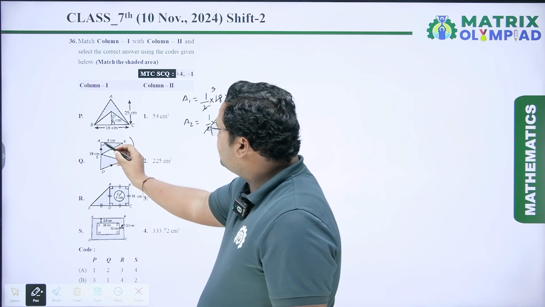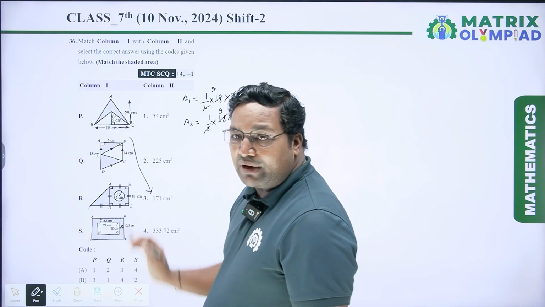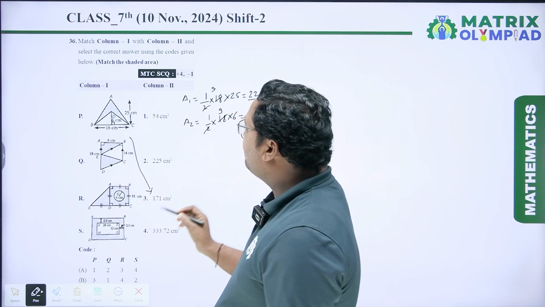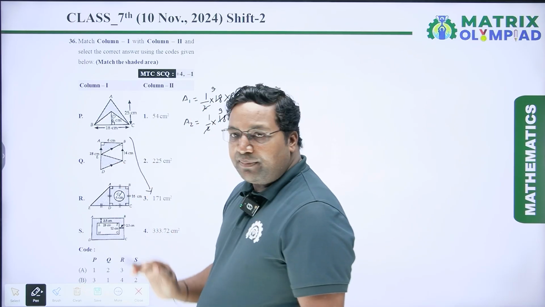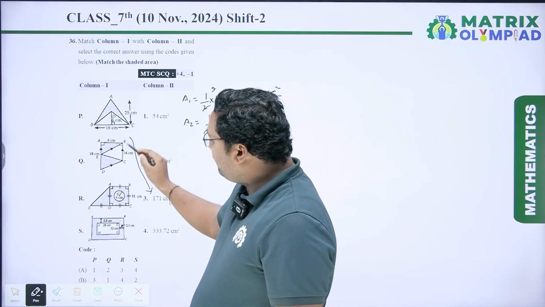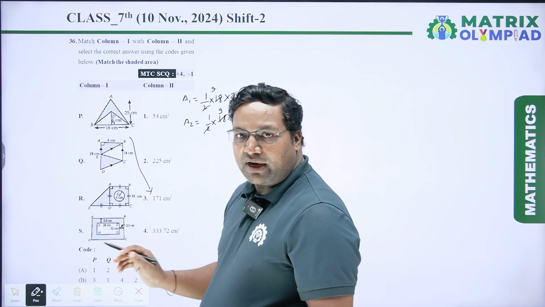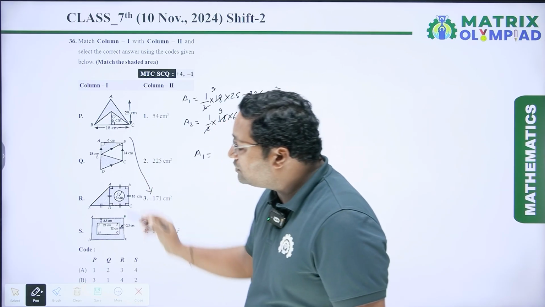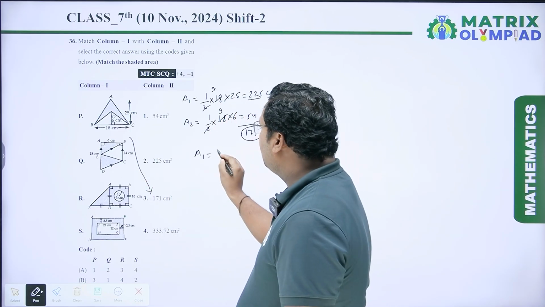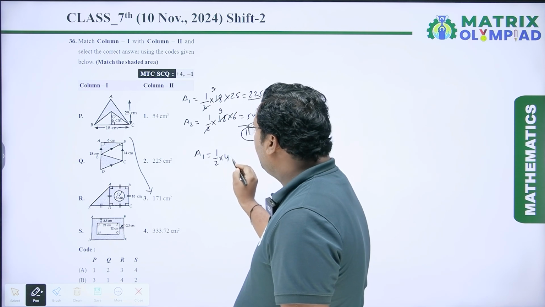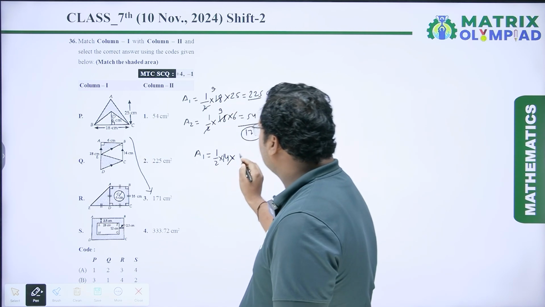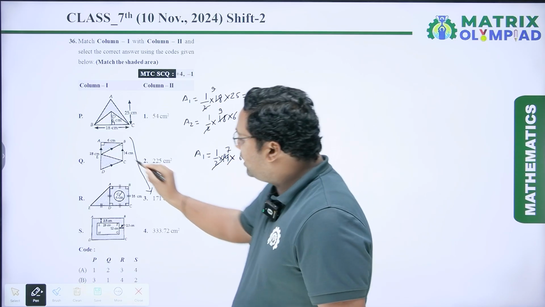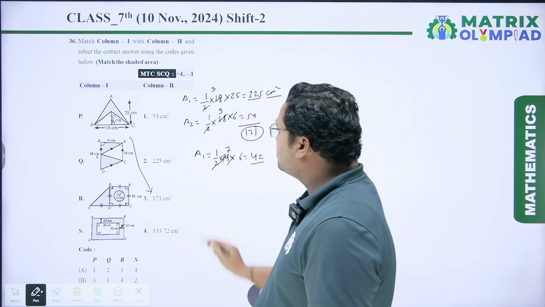Next, here you can see this quadrilateral ABCD is given, and we have to calculate the area of this part and this part. So first we have to calculate the area of trapezium ABCD, then we have to calculate the area of triangle BCE, then we have to subtract these two areas. So the area of triangle BCE is half into base, which is 14, and height is 6. 2 7s are 14, 7 6s are 42. So the area of this triangle is 42 centimeter square.